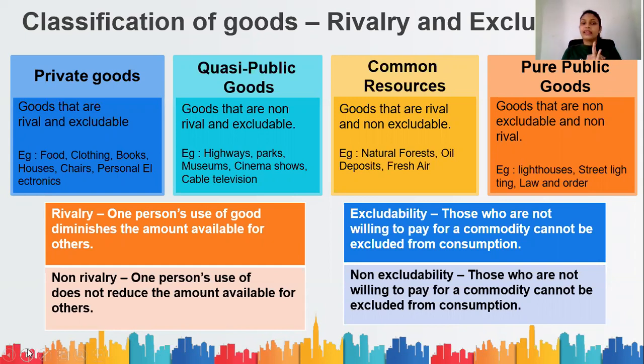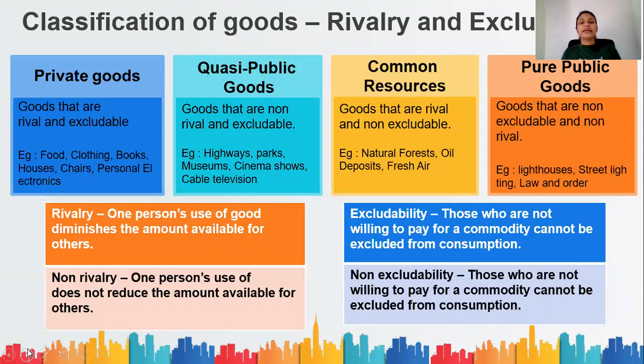Then comes quasi-public goods. Quasi-public goods are non-rival but excludable. That means non-rival: just because you use it doesn't mean you're reducing the amount available for the others, but you are excludable, just like the highway. If you're not paying for it, you will be excluded from consuming.